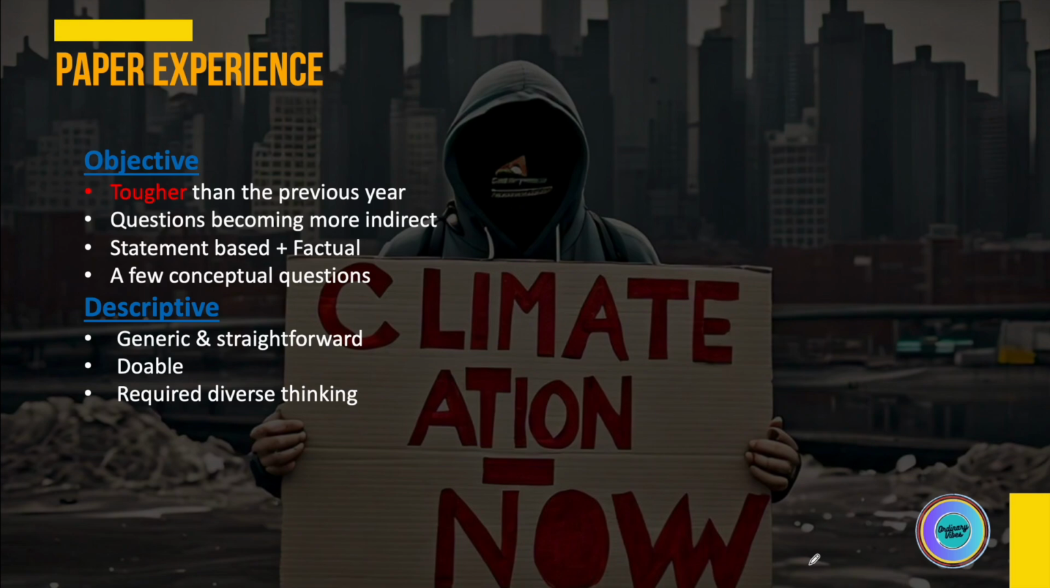So coming to the paper experience, you must be knowing that this paper is in two parts, just like FM: 50 marks objective, 50 marks subjective or descriptive. You cannot attempt these two sections at the same time. The first 30 minutes are given for the objective section, in which you can only see all the objective questions and have to attempt them in 30 minutes. Once the 30 minutes are over, you move to the descriptive section and you cannot go back to the objective section.